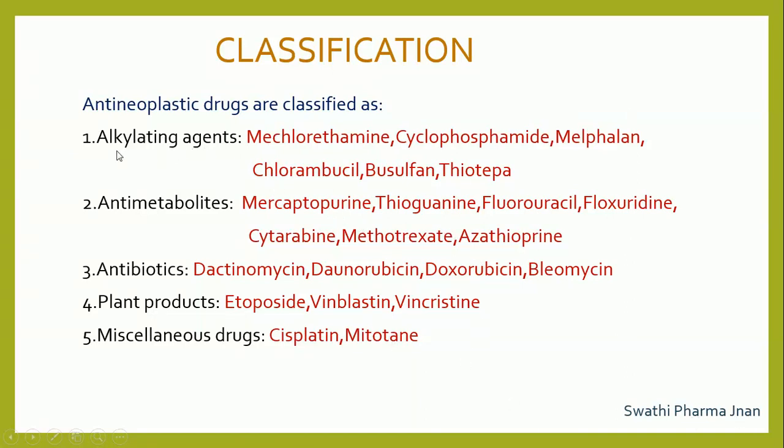Today's topic is alkylating agents and their structures along with the mechanism of action of alkylating agents. So first of all, anti-neoplastic drugs are classified as alkylating agents, antimetabolites, antibiotics, plant products and miscellaneous drugs. These alkylating agents examples are mechlorethamine, cyclophosphamide, melphalan, chlorambucil, busulfan and thiotepa. We will see the structures one by one.